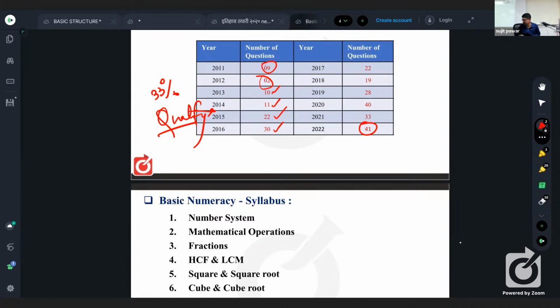A candidate solved all 100 questions and scored 474 marks.